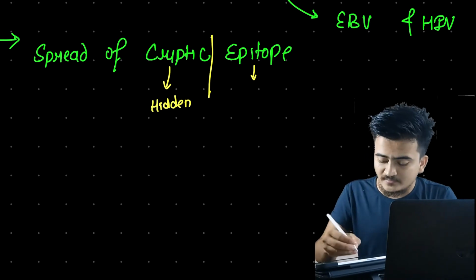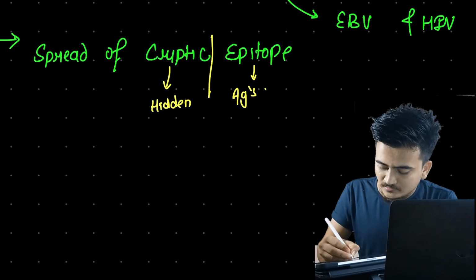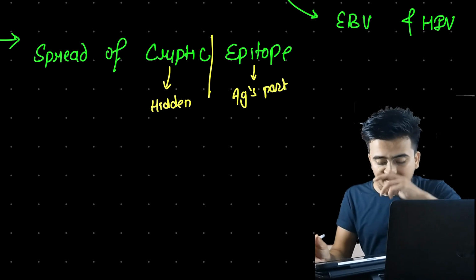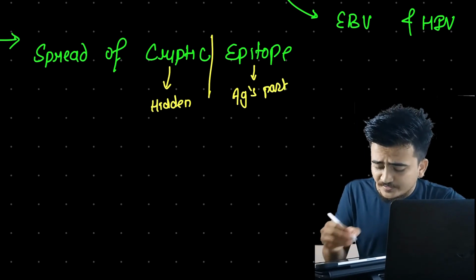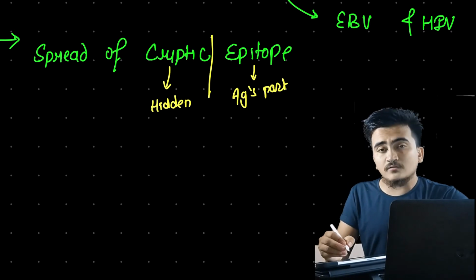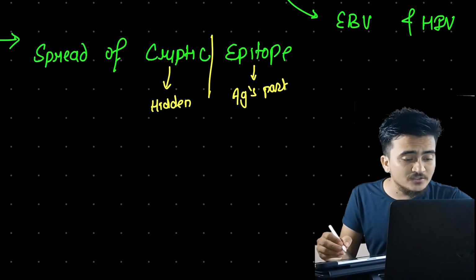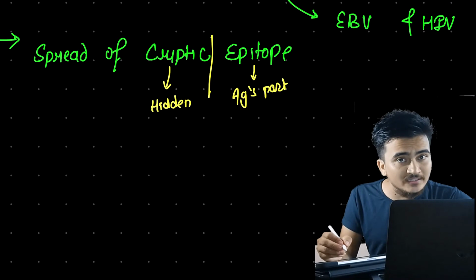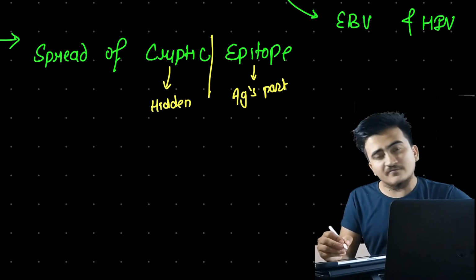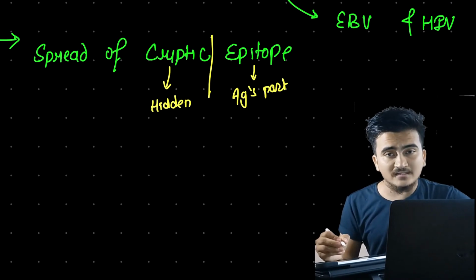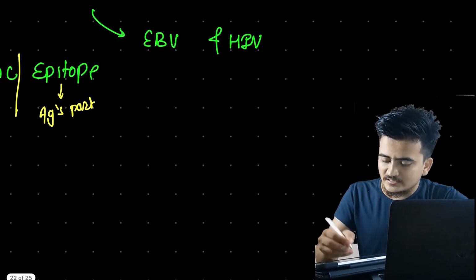As there will be spread of this part of the antigen, obviously this will result in the formation of a large number of antibodies, self-reacting antibodies.